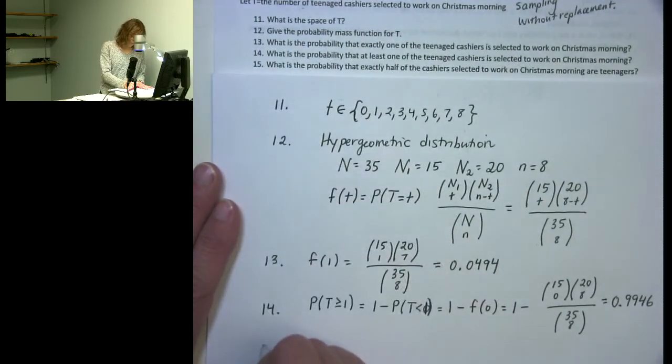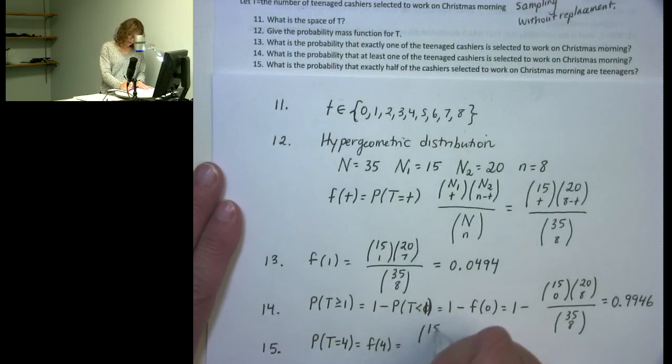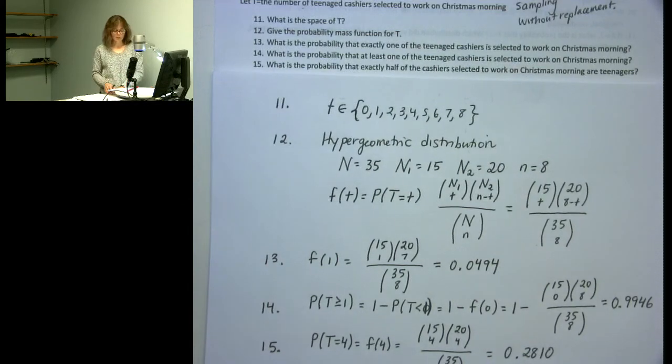And then the last part: what is the probability that exactly half of the cashiers selected to work on Christmas morning are teenagers? Since 8 are selected, this would be the probability that t is equal to 4. That should be f of 4. That would be 15 choose 4, times 20 choose 4, divided by 35 choose 8. And that gives me 0.2810.